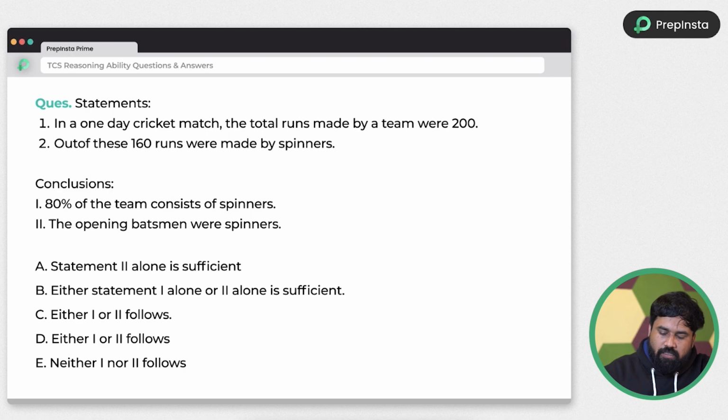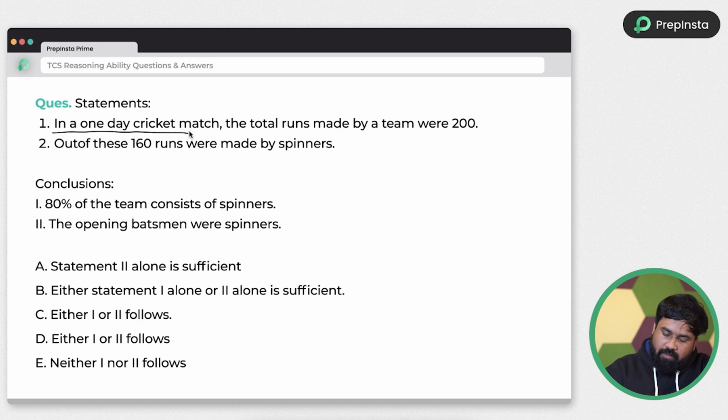And in the TCS also in the advanced sections, they are asking about all the arrangements, the previous problems of blood relations, and this type of statement conclusions they are asking. It's all about your judgment skills rather than the calculation speed. Reasoning is all about your intelligence and problem solving ability, not about the calculation part. Remember this. Okay.